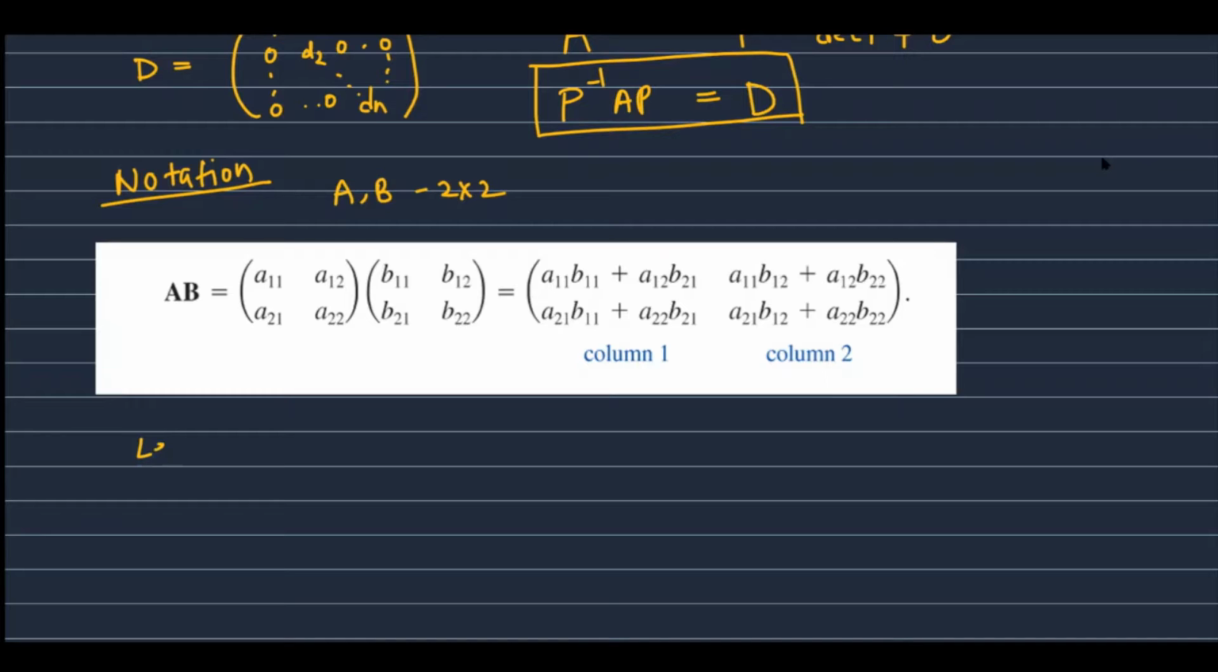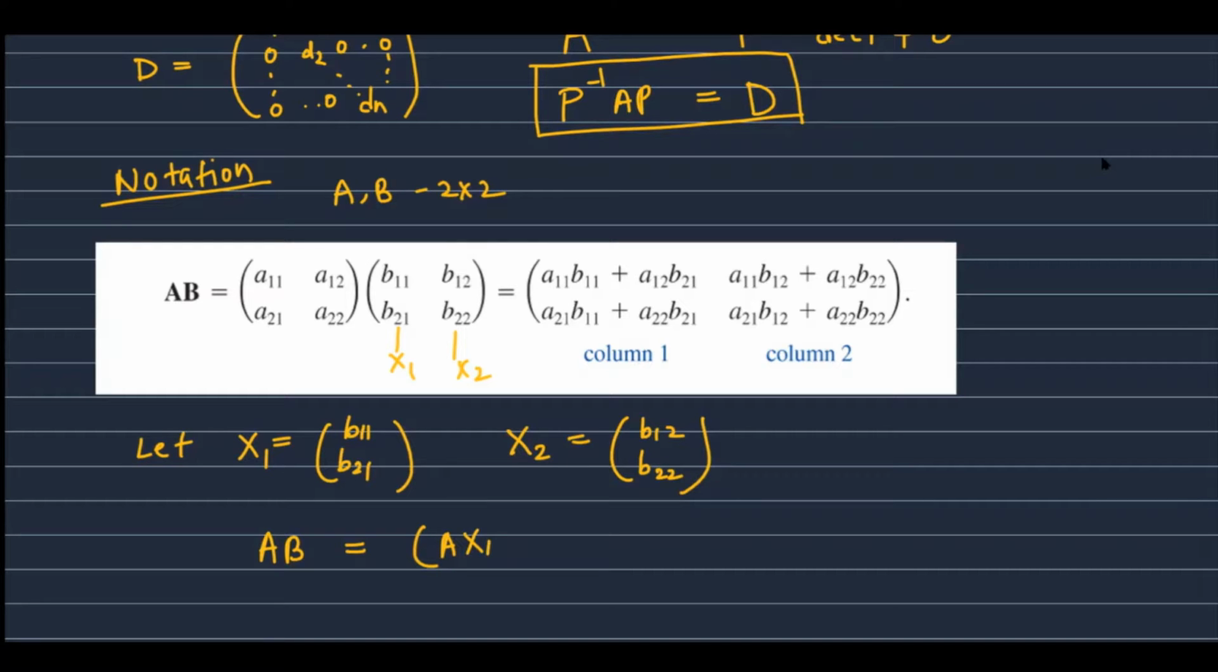Now let X1 equal to B11, B21 and X2 equal to B12, B22. So these are the columns of the matrix B. This is X1 and this is X2. So we can write AB in the form AB equal to AX1, AX2. For simplicity, we will make use of this notation.